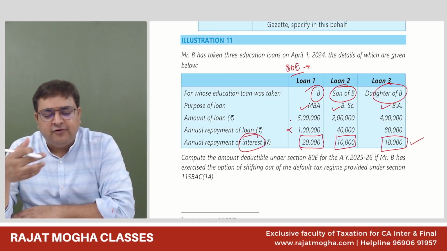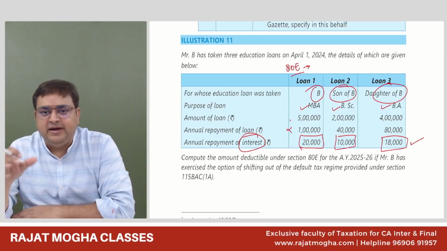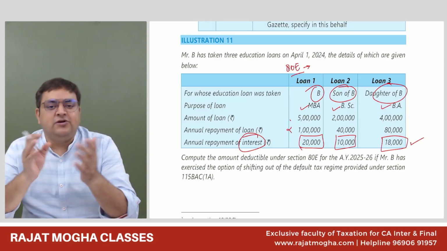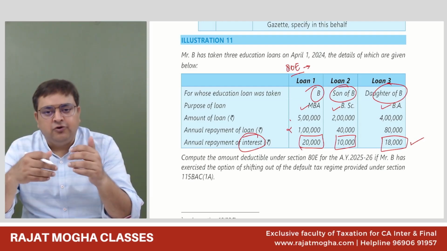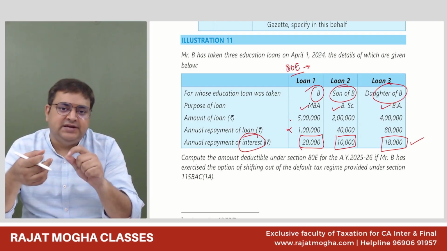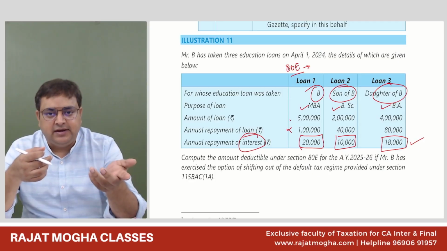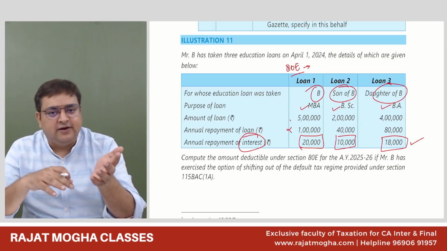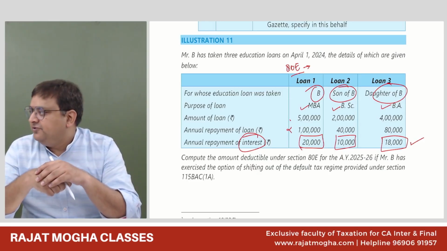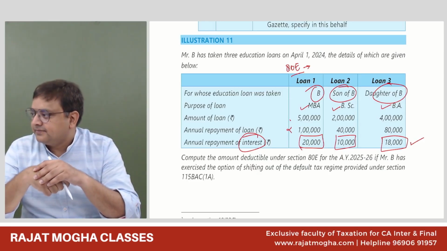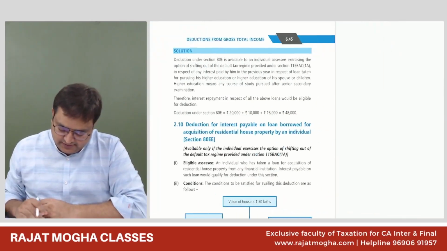Is there any limit in 80E? No, there is no such internal limit. So whatever the interest is can be allowed. But yes, we cannot go beyond GTI. That we all know. Chapter 6 says altogether it cannot go beyond GTI. So let's say my GTI is 10 lakh. I cannot take a deduction of 11 lakh or 12 lakh. Correct. The maximum I can take is 10 lakh only. But there is no such internal limit in 80E. So I believe everybody is okay with 80E. Correct? Yes, sir.